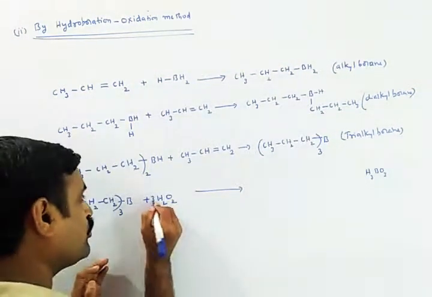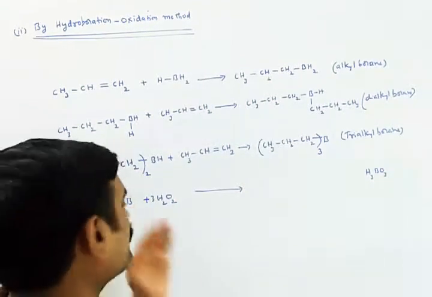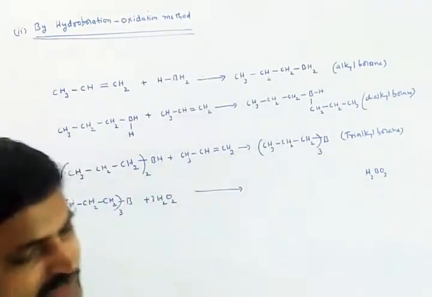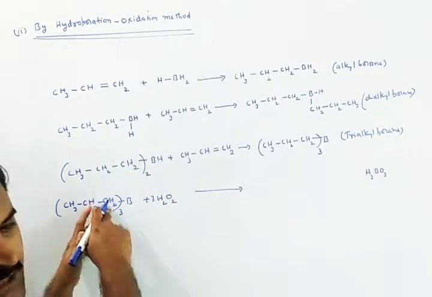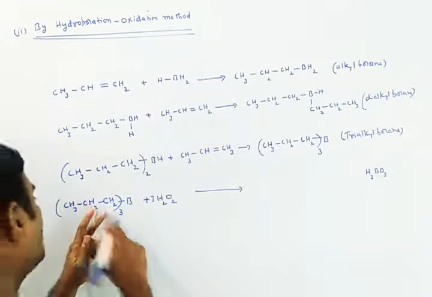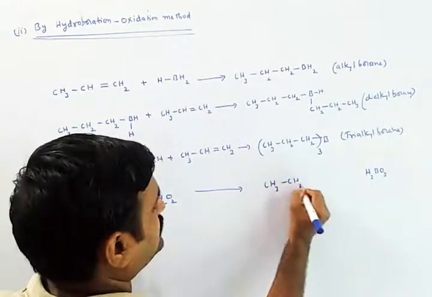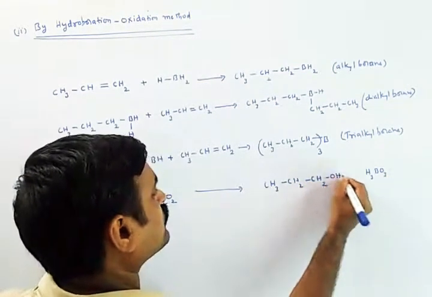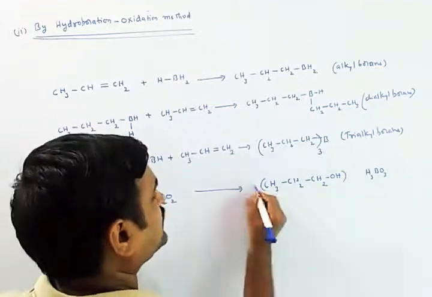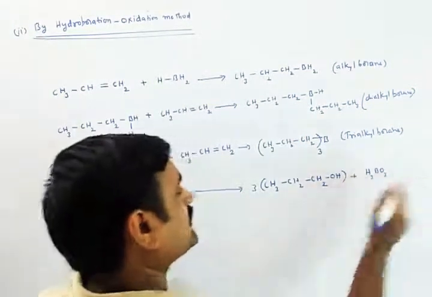3 moles of this hydrogen peroxide, if you take, then the reaction will give an alcohol in this position. Alcohol in this position means that is CH3CH2CH2OH. 3 moles will be formed along with the boric acid.